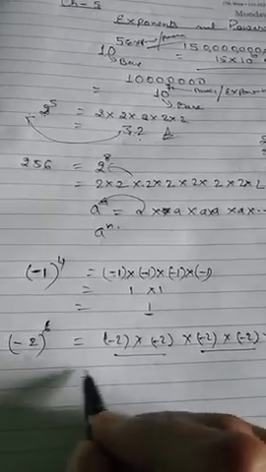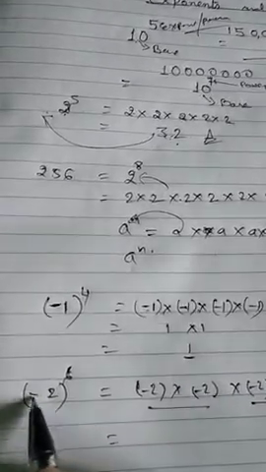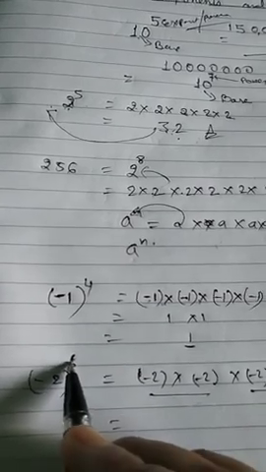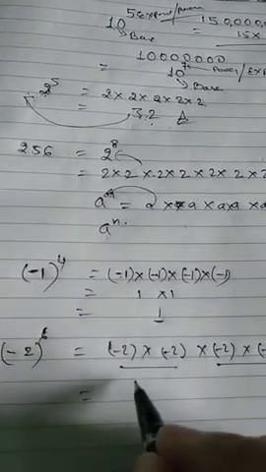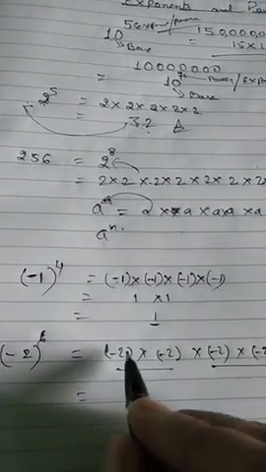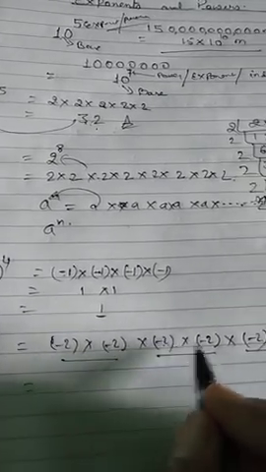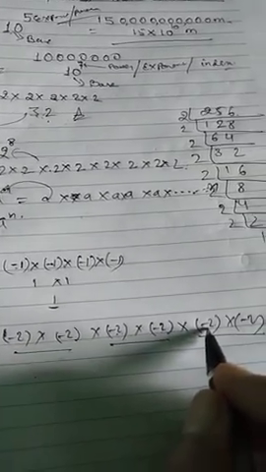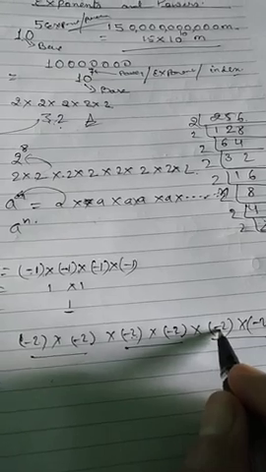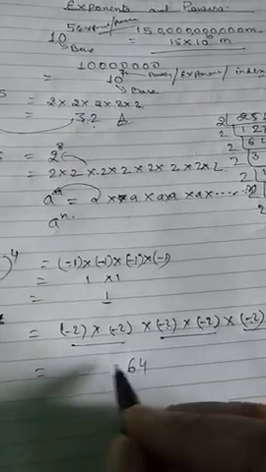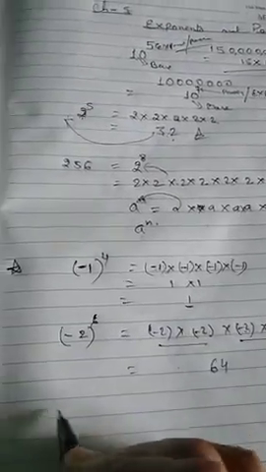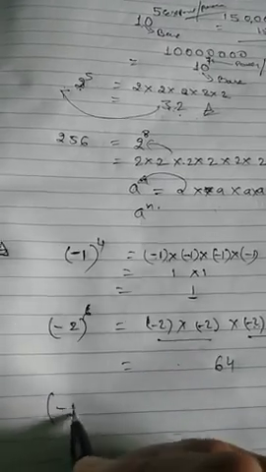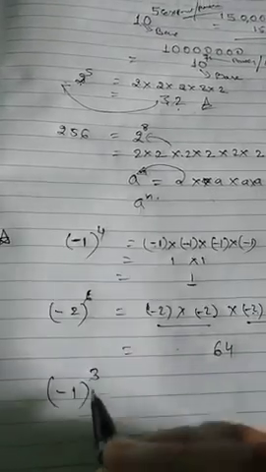So whenever a negative number has an even power, the answer will always be positive. 2 2s are 4, 4 2s are 8, 8 2s are 16, 16 2s are 32, 32 2s are 64, but in plus.